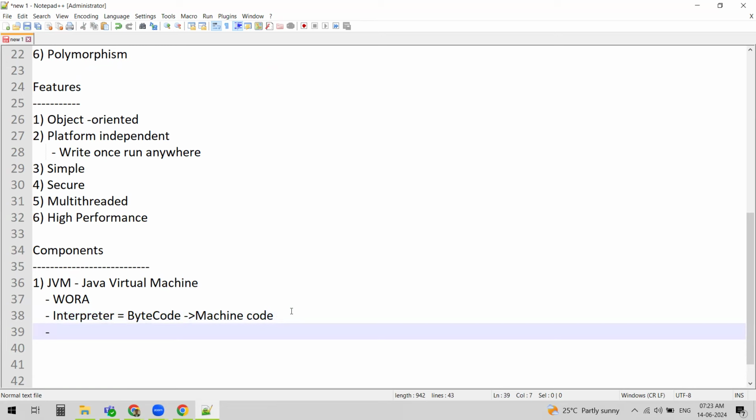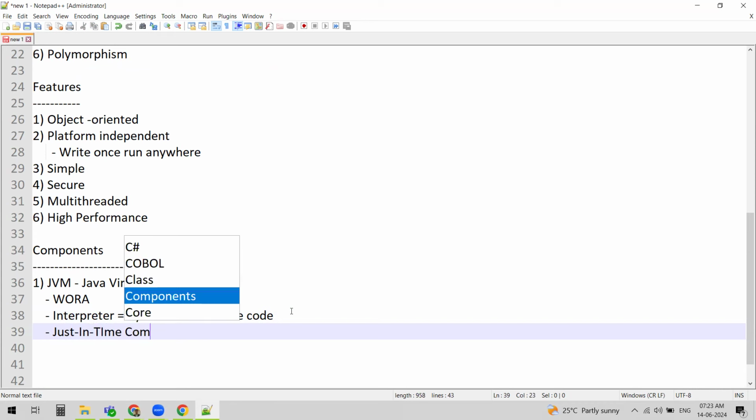The JVM also has a just-in-time compiler, which is responsible for compiling the bytecode to machine code at runtime.